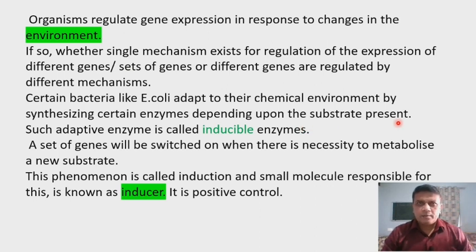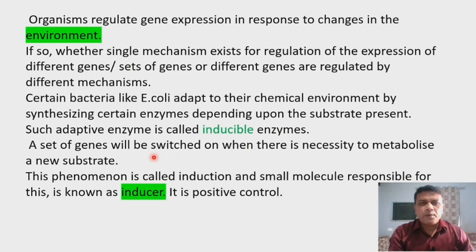Now you know that a substrate is a substance on which the enzymes act. So depending upon the type of substrate which is available, bacteria like Escherichia coli adapt to this substrate and accordingly produce certain types of enzyme.